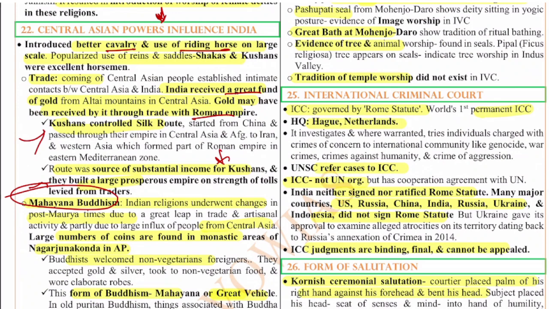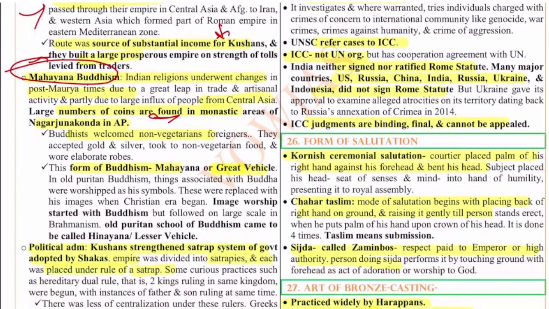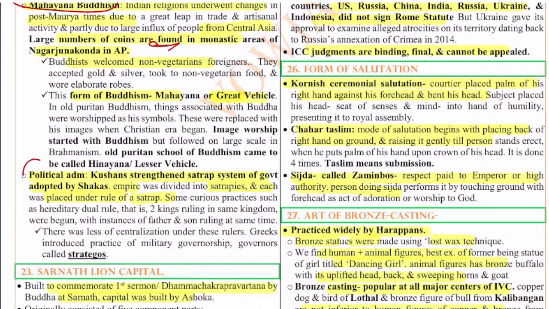Large number of coins were found even in southern areas like Andhra Pradesh, where we have an important site called Nagarjuna Konda. So this is in the Amravati region. Okay. And also political administration, if you see, the Kushans strengthened the satrap system of government adopted by the Shakas, and the empire was divided into various satrapies. So these are some of the important things for us.